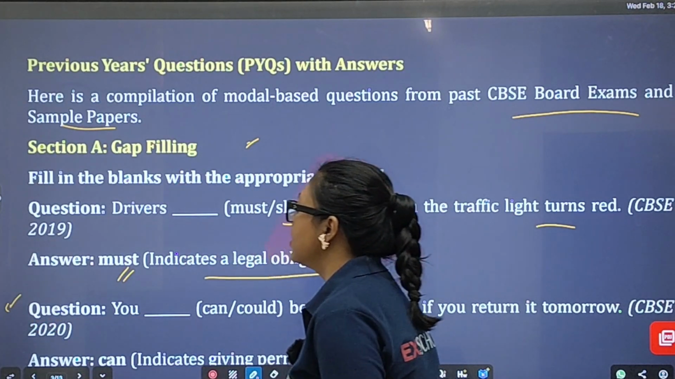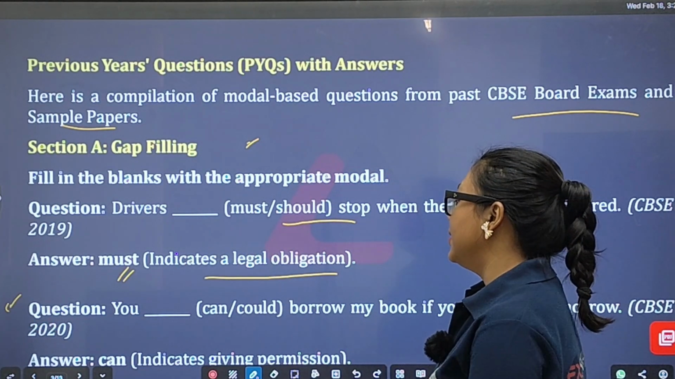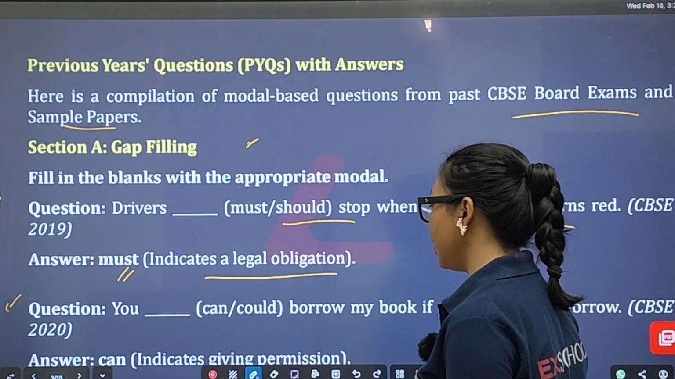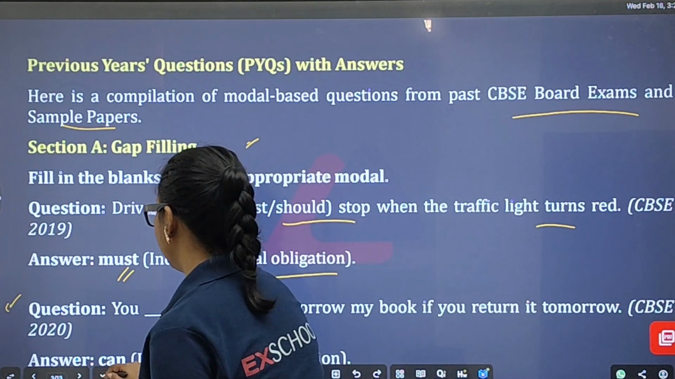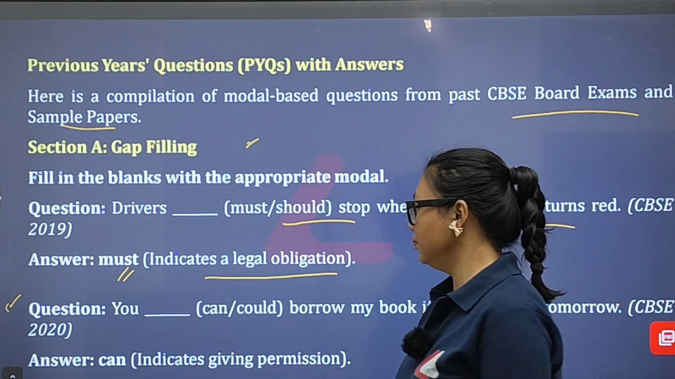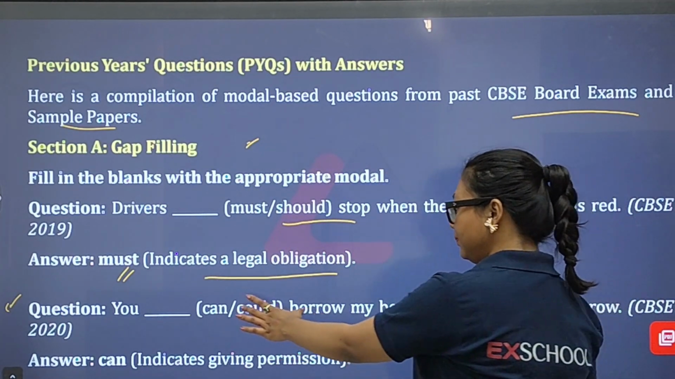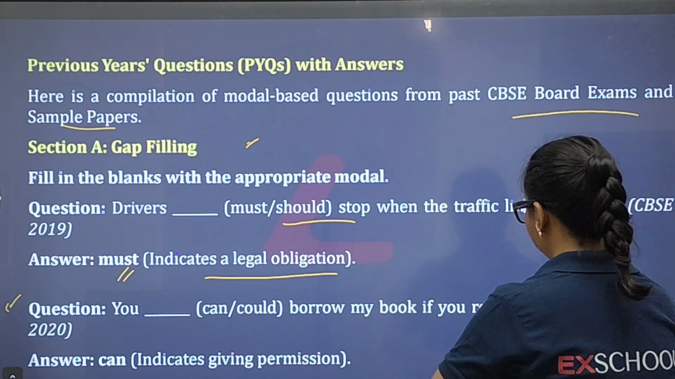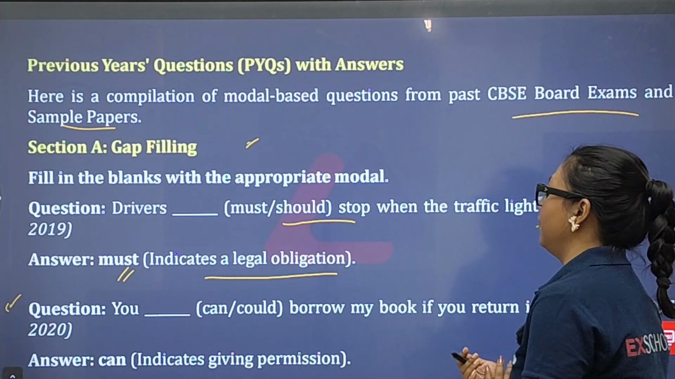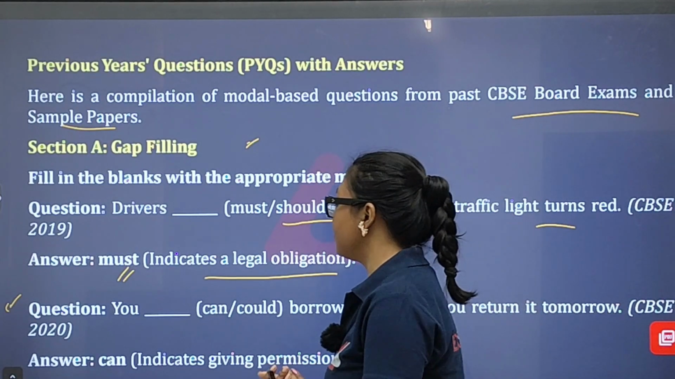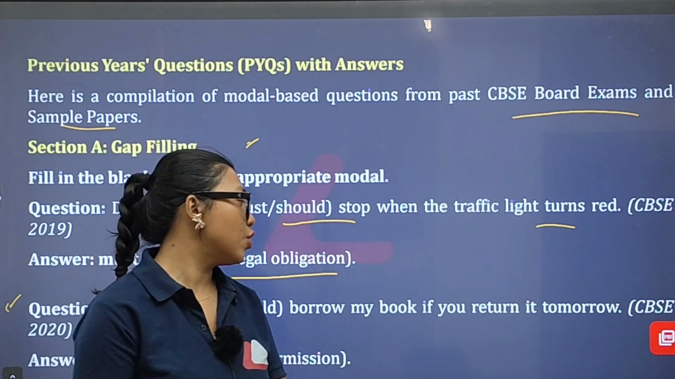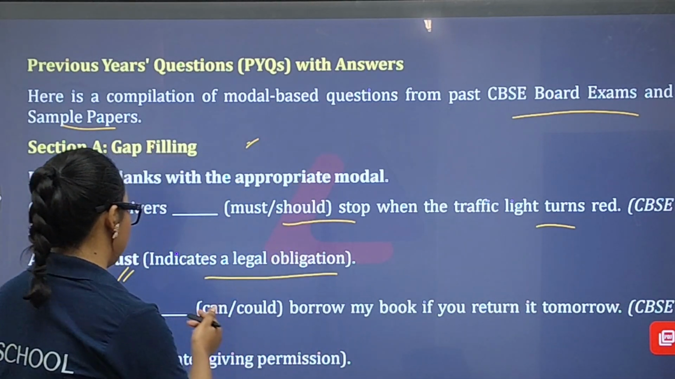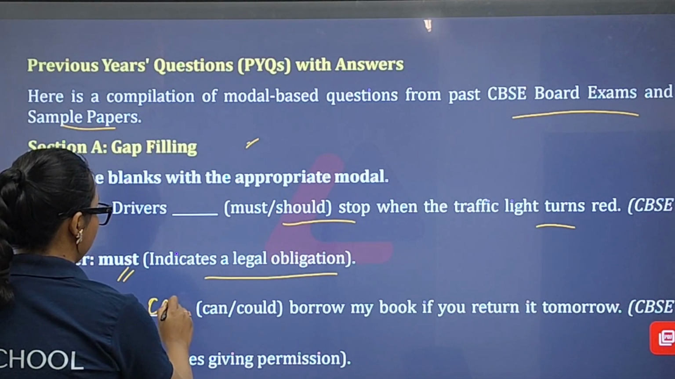The next question is: you dash over there could borrow my book if you return it tomorrow. If you return it tomorrow, so what will be the answer? You dash, and then there is can or could, borrow my book if you return it tomorrow. If you can return my book tomorrow, then you can take my book for today. So it's not could, definitely, because it's talking about the future as well. So here we can use can. Can will be the correct answer.